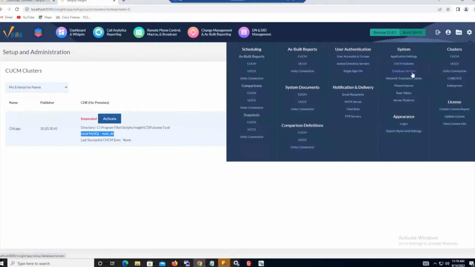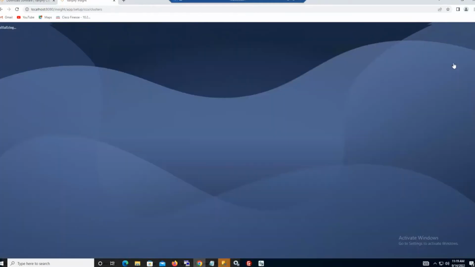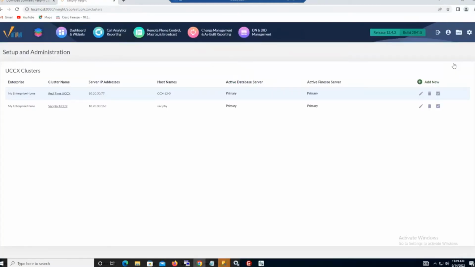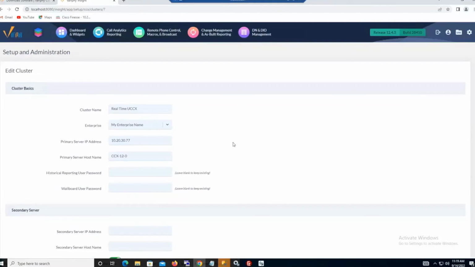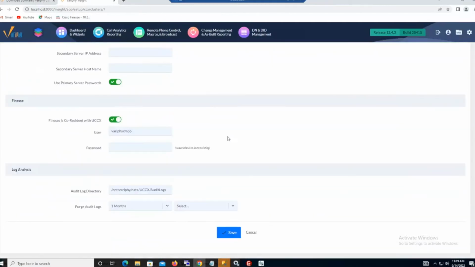Well, you know what, before we get to the database server settings, let me just run through the other clusters. So these need their paths updated as well. I have two UCCX clusters here on this server, on this instance here. But once again, at the very bottom of this, you'll find the log analysis for the change management piece. So we'll just need to go ahead and update accordingly.